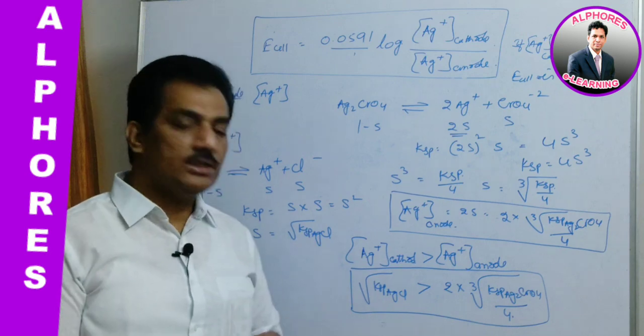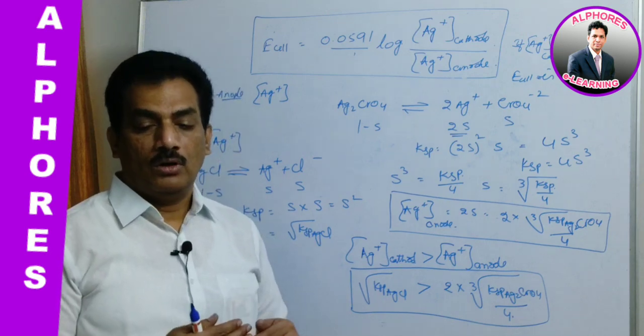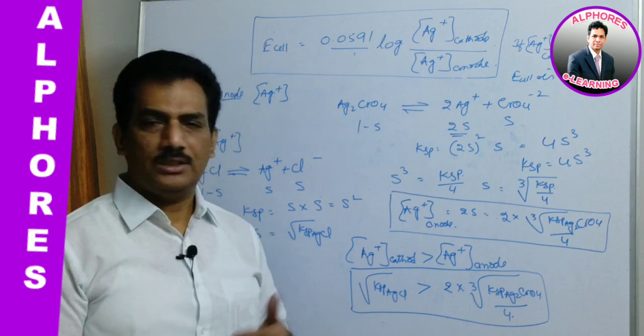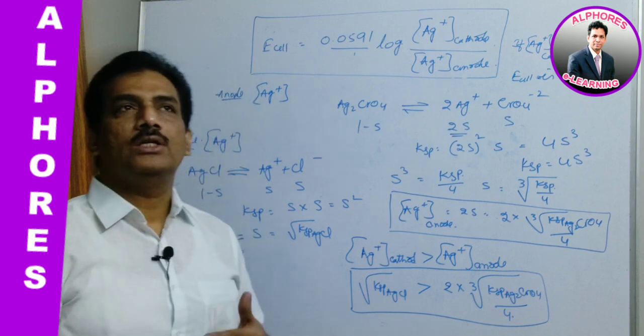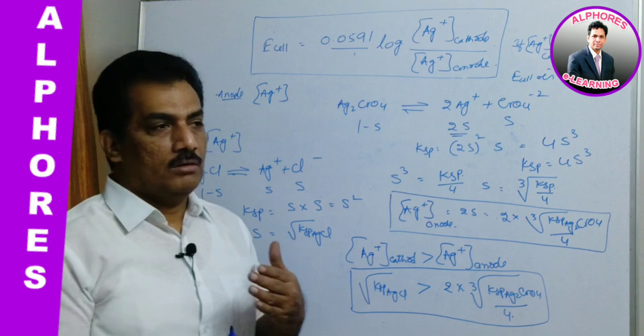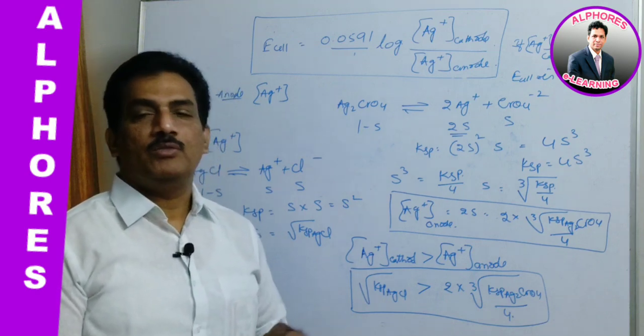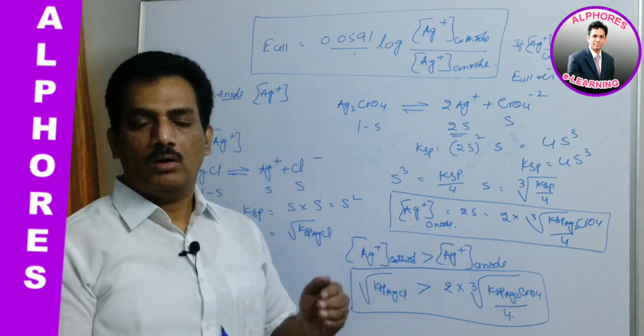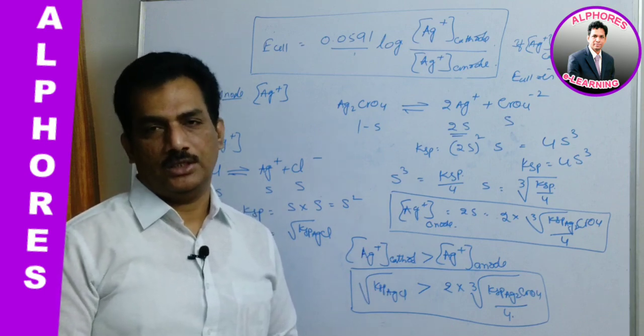And in the coming session we are going to discuss the thermodynamic parameters like delta G, delta H, delta S, all these, how they are derived from the EMF of the cell, how they are related to the EMF of the cell. All these we will discuss in the coming session. Clear?